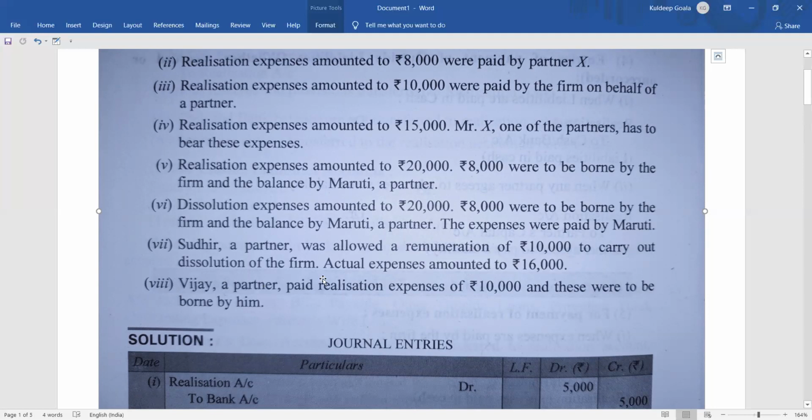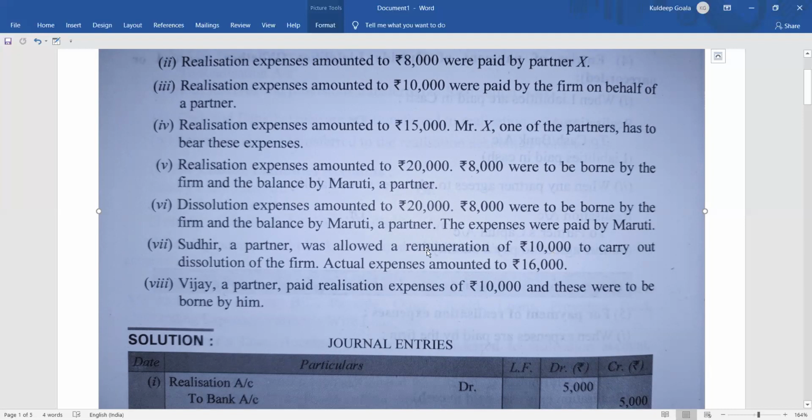So to carry out the dissolution, 10,000 rupees will be given to him. Okay? Actual expenses was 16,000. Actually, the dissolution expense was 16,000. But what did he tell? He told that I will bear the expenses, 10,000. So since he has agreed to 10,000, the firm will pay only 10,000. If the expenses are more than 10,000, we will not pay him extra. We'll pay him only 10,000. If the expense is less than that, we will also not pay him less. We'll pay him 10,000.